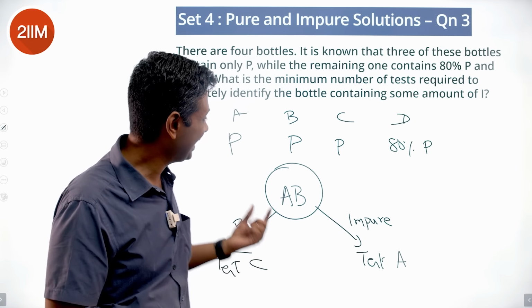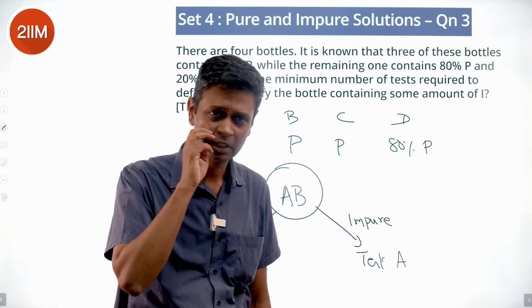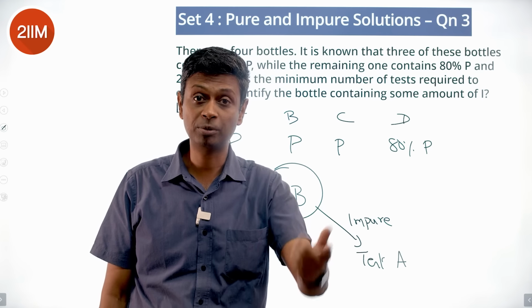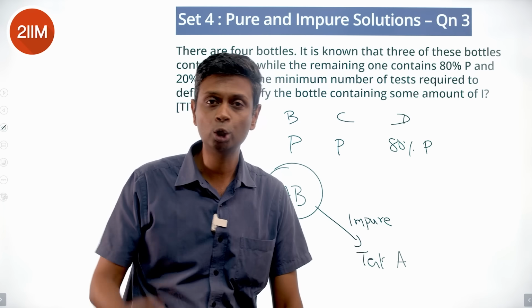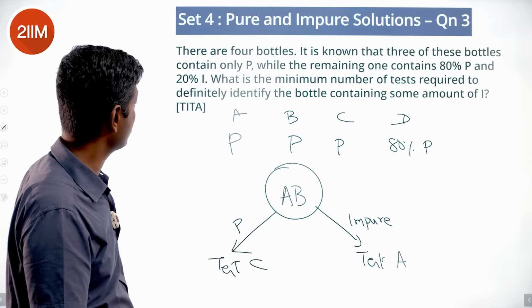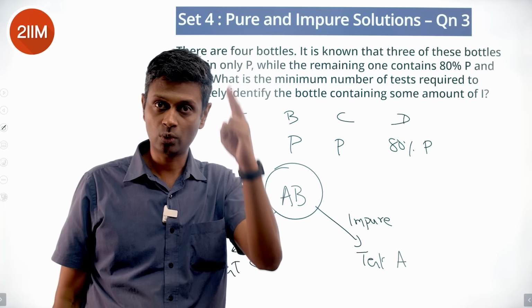Nice and simple. Take some 2 bottles, test them, and then test based on that result subsequently. So in 2 rounds of testing, we can solve this.